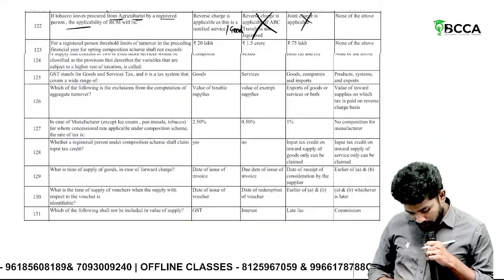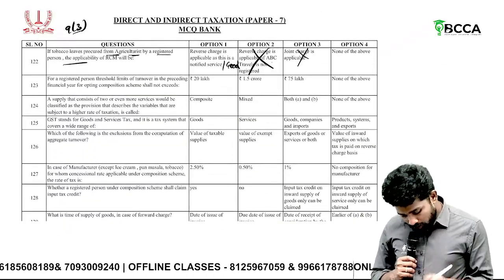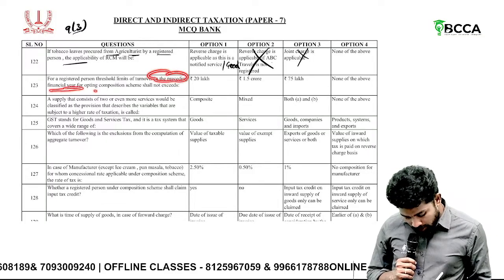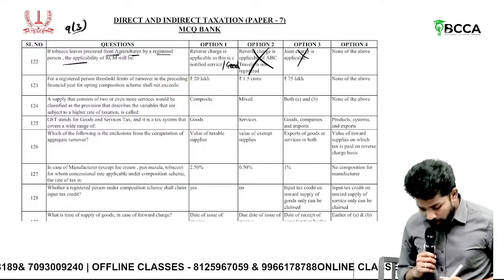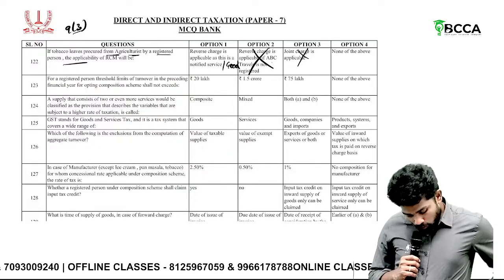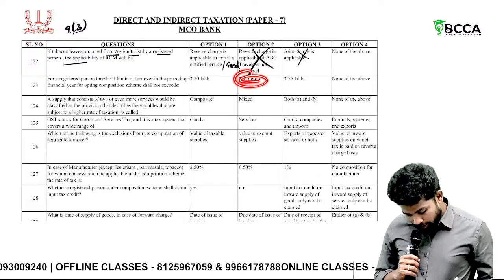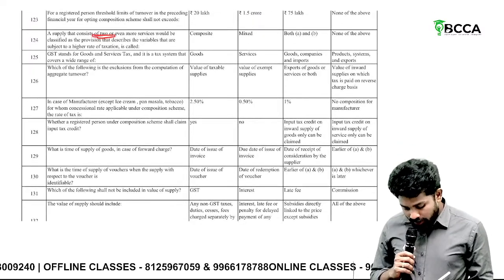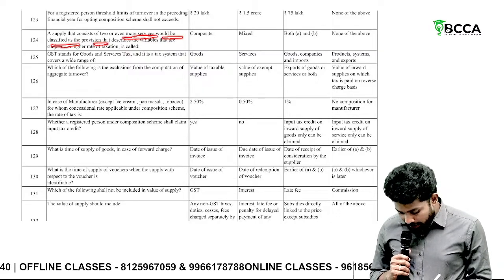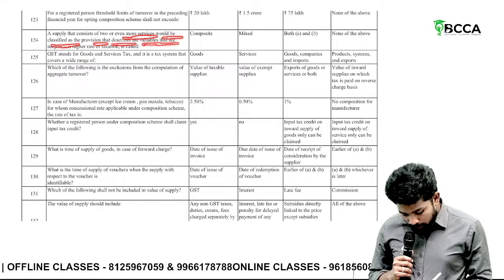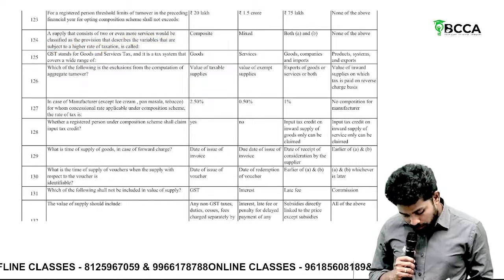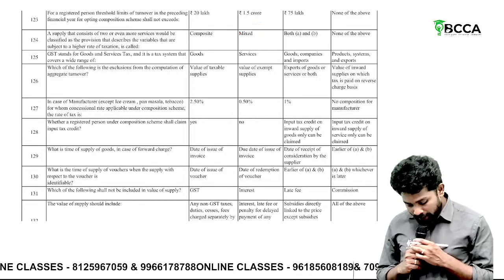Then, for a registered person, threshold limit for turnover in the preceding financial year for opting composition scheme. What is the composition scheme threshold, sir? 1.5 crores. Then, a supply that consists of two or more supplies, where one is subject to a higher rate of taxation, is called what? Mixed supply.